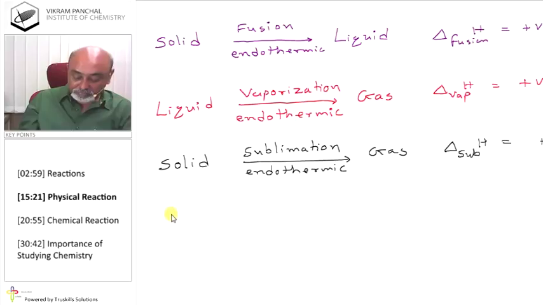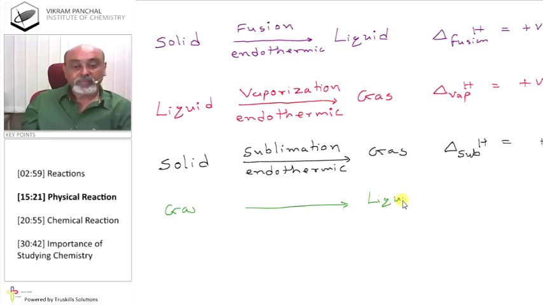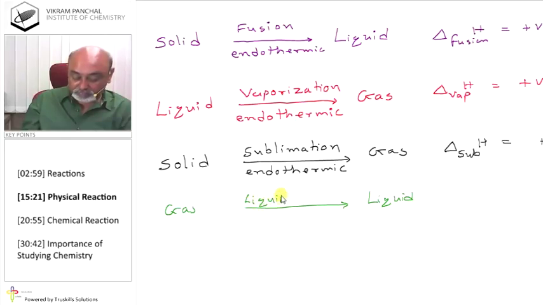Okay. Then gas to liquid. Gas to liquid is known as liquefaction, or sometimes it is referred to as liquefaction. And here energy is released, which is called an exothermic reaction. And heat of liquefaction must be negative. Okay.